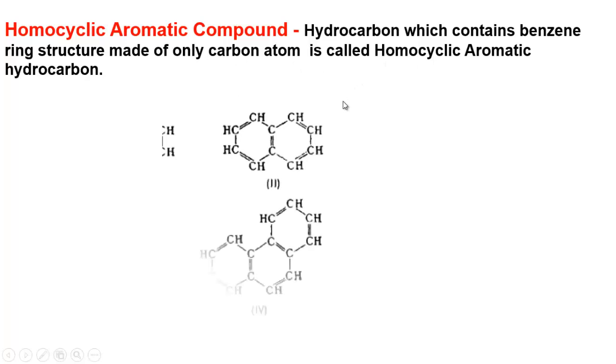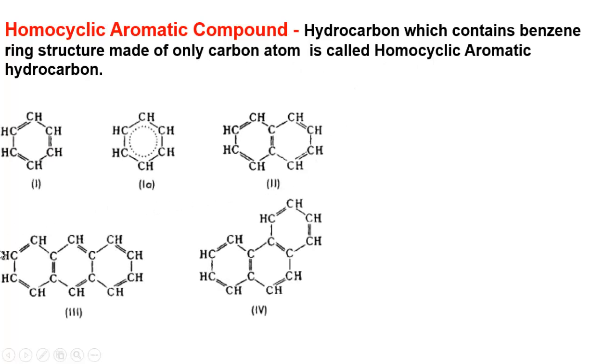For example, benzene. Follow here, this is benzene, also this is benzene. So these are homocyclic aromatic compounds because their benzene ring is formed only by carbon.